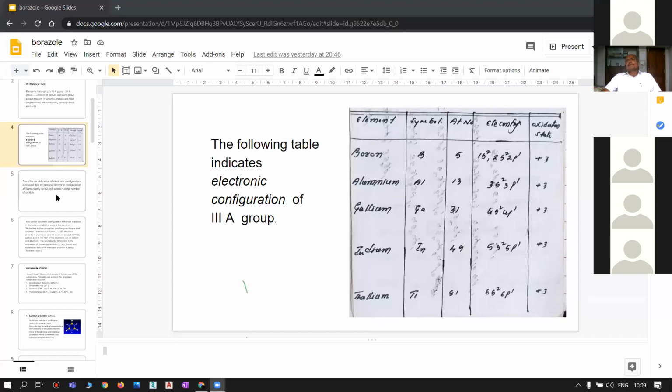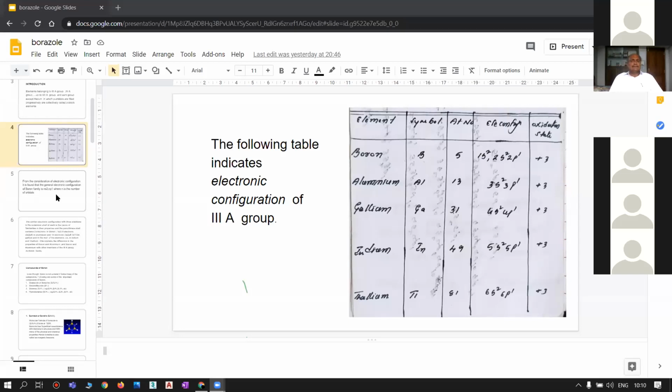One more thing we observe in the electronic configuration is that the (n-1)th shell has a different number of electrons. In the (n-1)th shell, boron has only 2 electrons in the form of 1s2. Similarly, aluminium has 8 electrons in the (n-1)th shell.